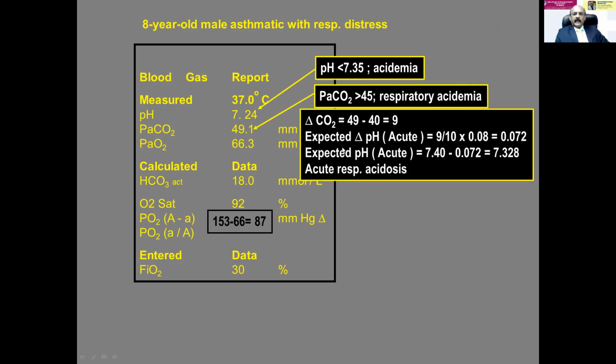Then the expected pH, as it is acute, the difference should be 0.02. So the expected pH is 7.32, but here it is 7.24. So it is more or less near normal. So it could be acute respiratory acidosis, because if it is a chronic respiratory acidosis, the difference should be only 0.03. Then it will work out to 7.1. So it is acute respiratory acidosis. This sort of a compromise we have to make in interpretation.